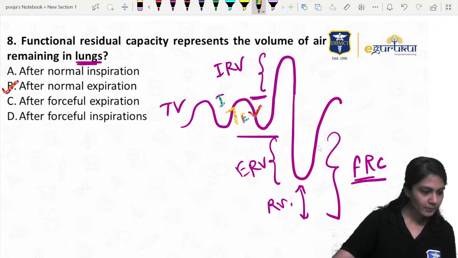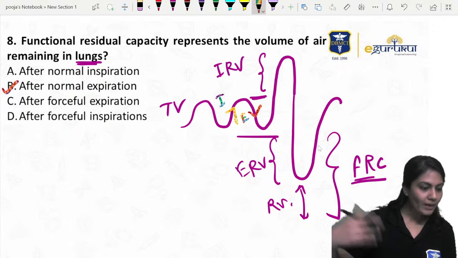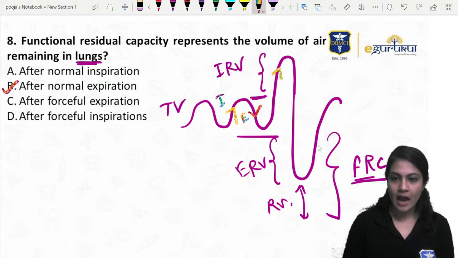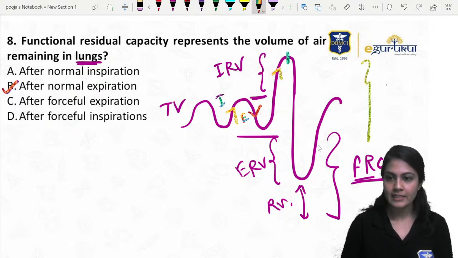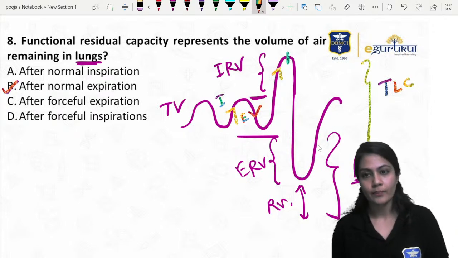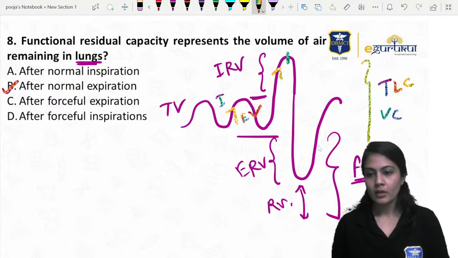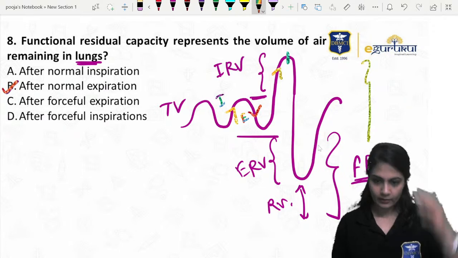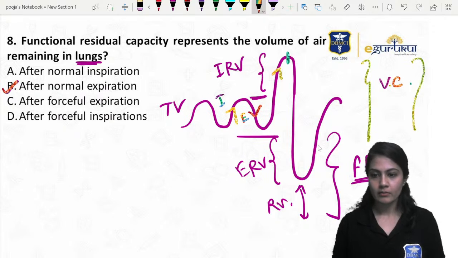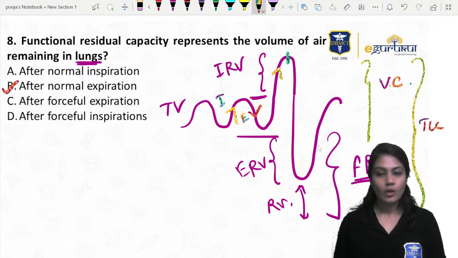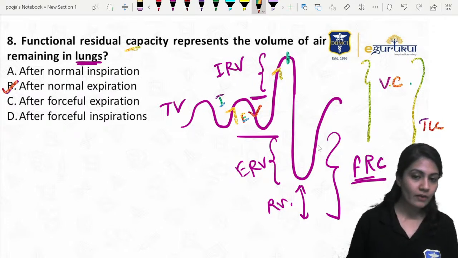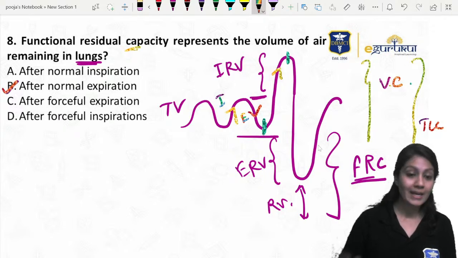After forceful inspiration, normal expiration is done. The forceful inspiration is this. After forceful inspiration, what you are going to have is the total lung capacity, or if you are just taking this, you can also say vital capacity. Or if I take the whole thing, residual volume also, we can say vital capacity for now, or you can say total capacity. This is total lung capacity, not the FRC, functional residual capacity they are asking. That is ERV and RV, that happens after this point, that is normal expiration.